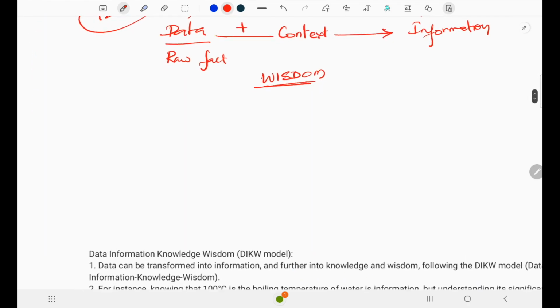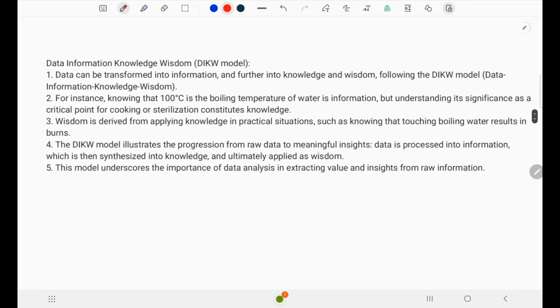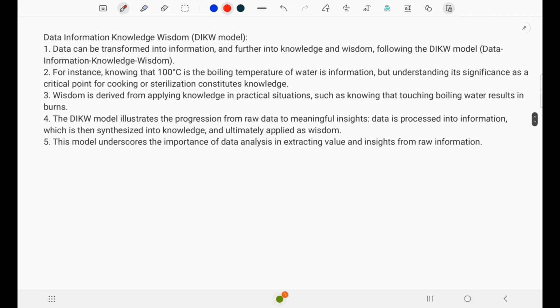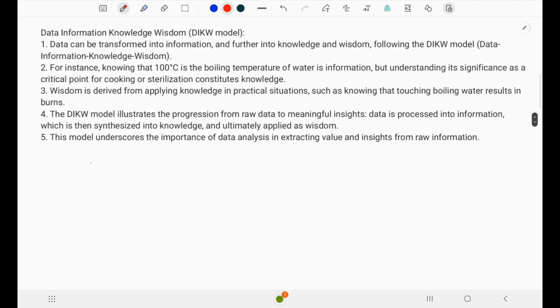Now the next topic is the data, information, knowledge, wisdom, DIKW model. Data after transformation to information can also be converted to knowledge and wisdom. We have collected data, and from the data we have transformed the data to information. From this information we are analyzing, inferring, and getting some meaningful insights of the data.